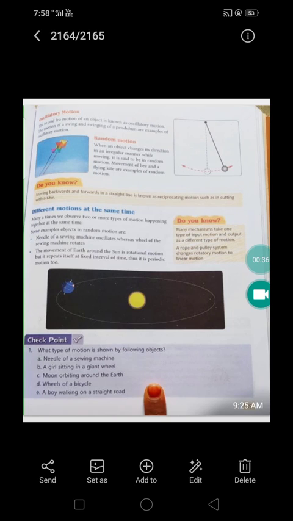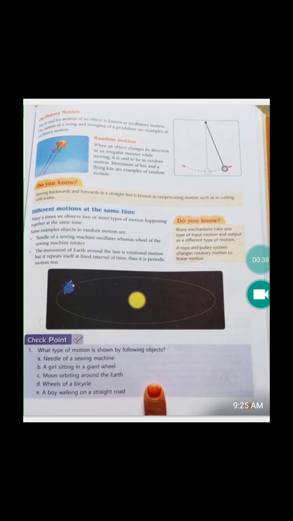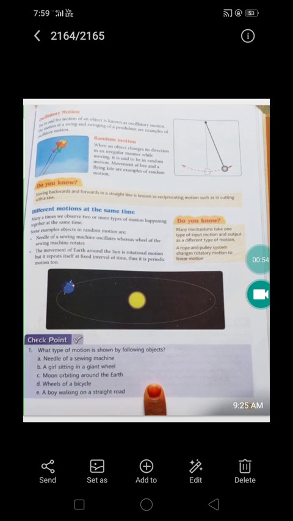Children, moving backward and forward in a straight line is known as reciprocating motion, such as cutting with a saw. What is the meaning of reciprocal? Opposite. In the same way, we move, sometimes backward, sometimes forward. It is also a type of motion. Understood?